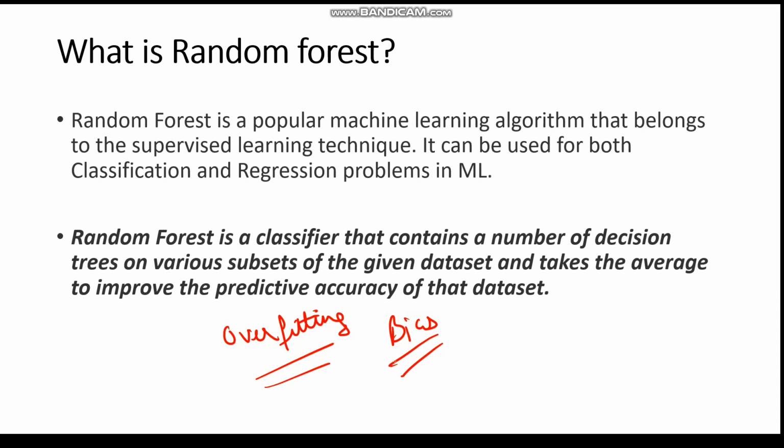So to avoid these two problems, we combine multiple decision trees. Those multiple decision trees are combined and they form a technique that is known as an ensemble technique. So that's why we say that random forest is based on ensemble learning, where an ensemble of decision trees predicts more accurate results.